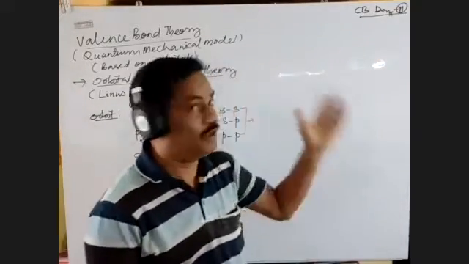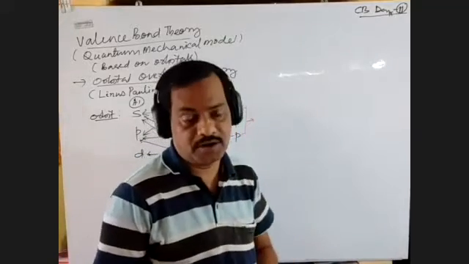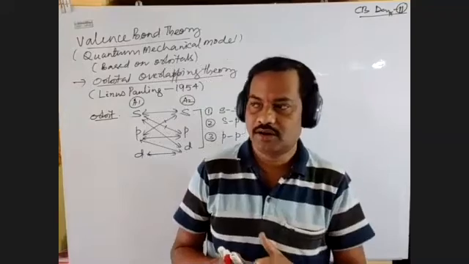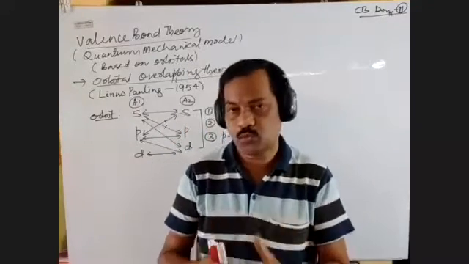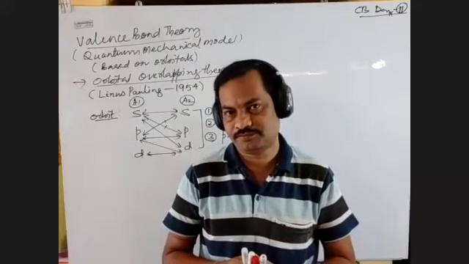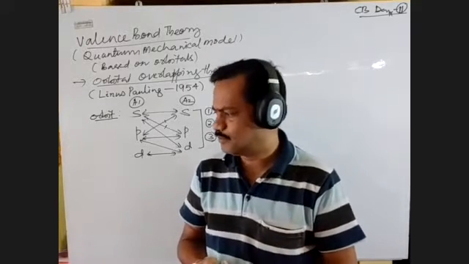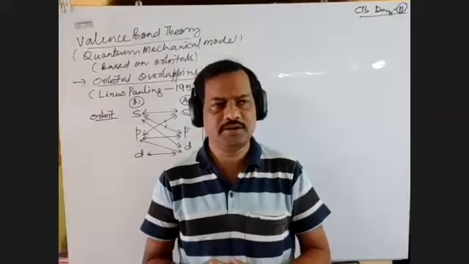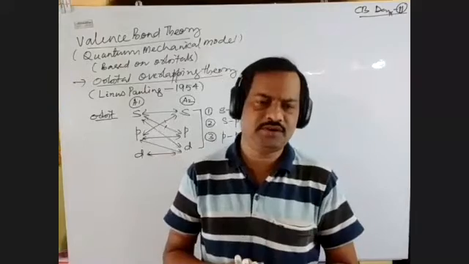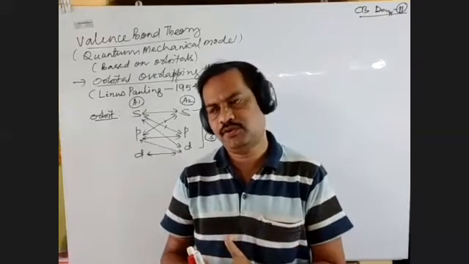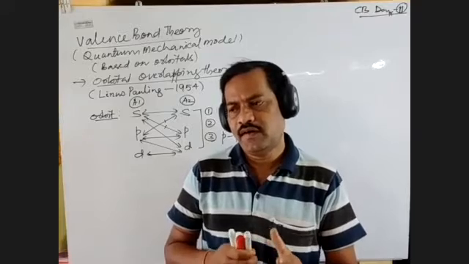Today is day 11, right? Where we are going to discuss the chemical bonding in terms of the quantum mechanical model. So, what is the quantum mechanical model? Already we discussed. According to Schrodinger, an orbit consists of suborbits, and a suborbit consists of orbitals, right? So here